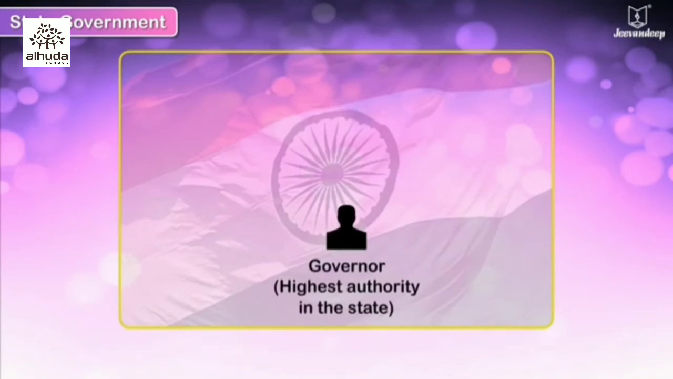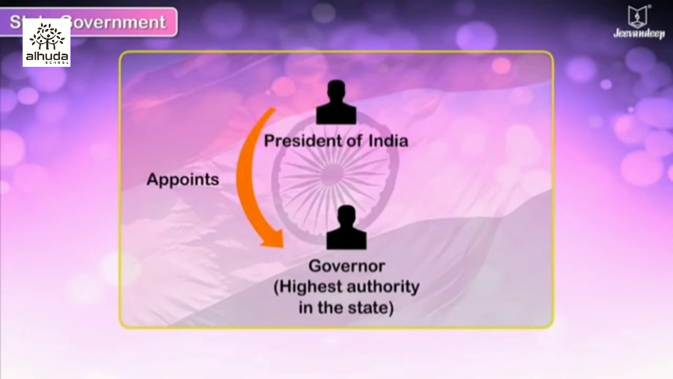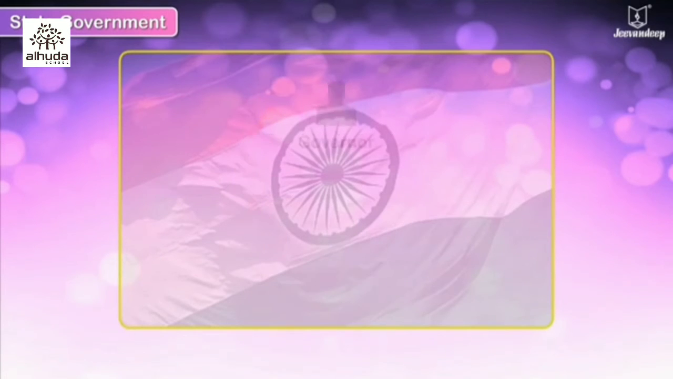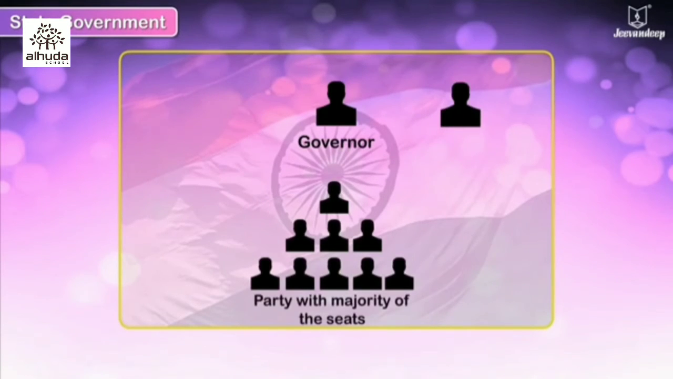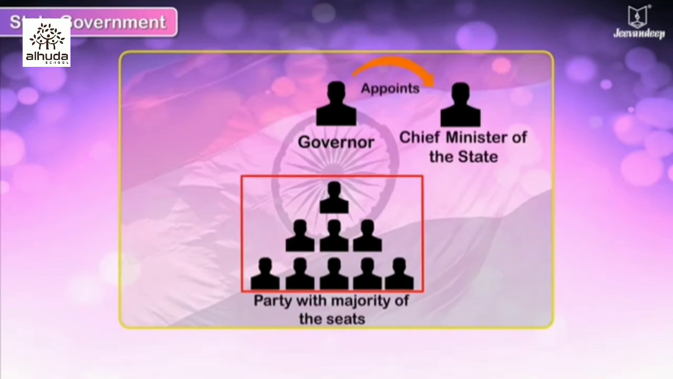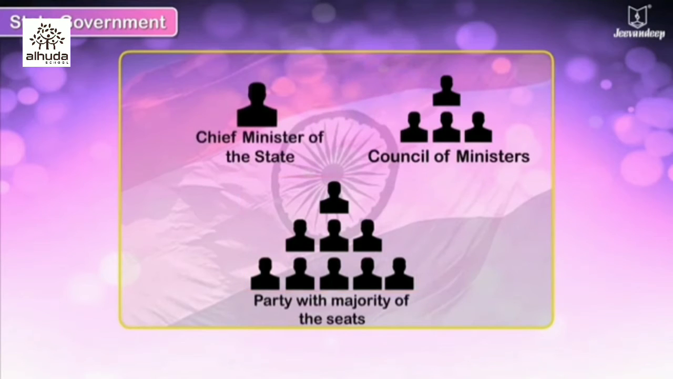The governor is the highest authority in the state. The President of India appoints the governor. The governor appoints the leader of the party with majority of the seats as the chief minister of the state. The Council of Ministers is then selected by the Chief Minister.